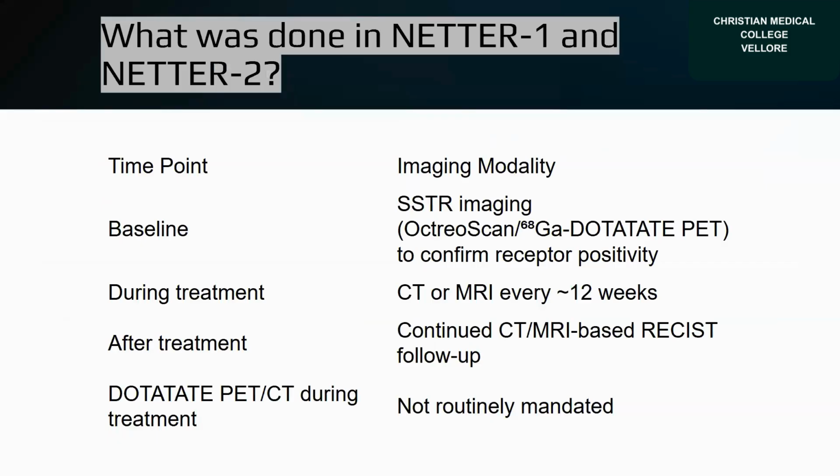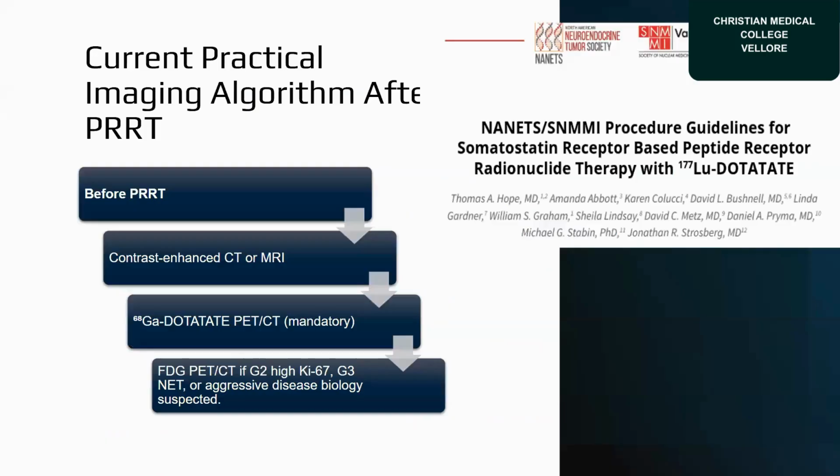So what was done in NETTER-1 and NETTER-2? At baseline, they did SSTR imaging. Some places did an Octreoscan, some places did a gallium DOTATATE PET to confirm receptor positivity. During the treatment, they followed RECIST criteria, with CT and MRI every 12 weeks. After the treatment, they continued CT and MRI based on RECIST follow-up. DOTATATE PET CT was not done routinely.